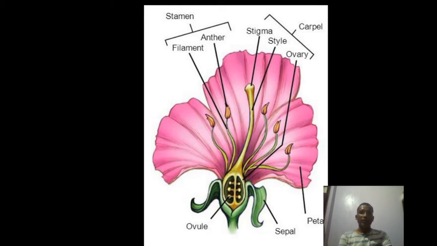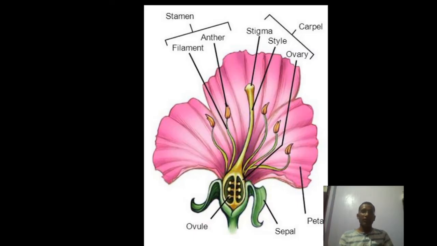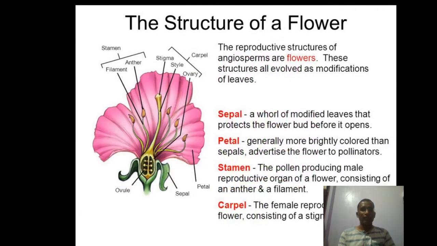Today we study about the whorls of a flower. A flower is divided into two different whorls. First one is known as the essential whorl and second one is known as the accessory whorl. So the structure of a flower means the reproductive structure of an angiosperm. These structures all evolve as a modification of leaves.